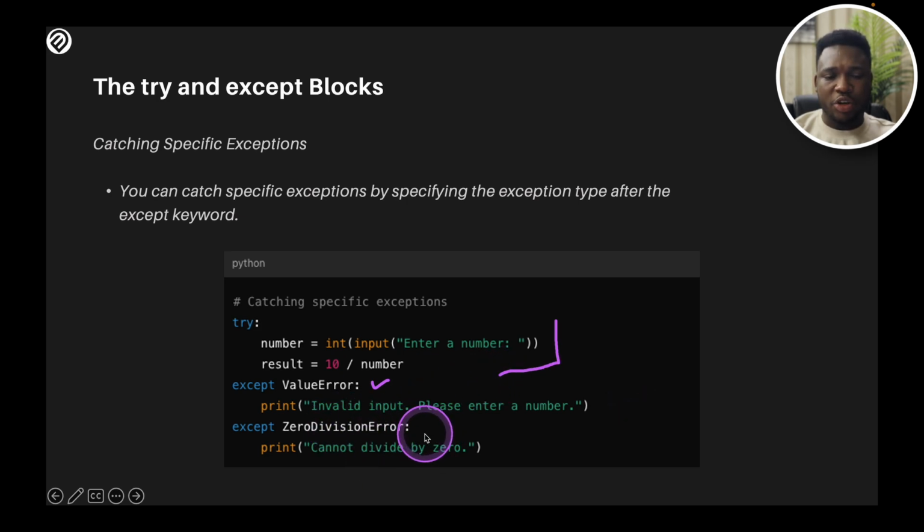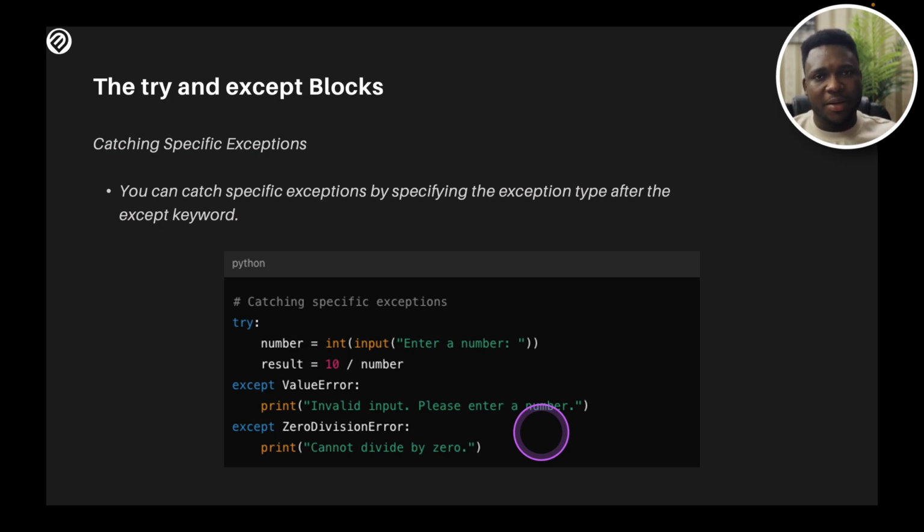And another one that you could have is the person providing 0. The zero division error, just like we see in the previous slide, is a potential error, and you could catch this exception. When you catch this exception, you provide a print statement to say cannot divide by 0. And the person knows, maybe I shouldn't be providing 0 here, I should be providing another number. So this is how you can catch specific exceptions within your code block.